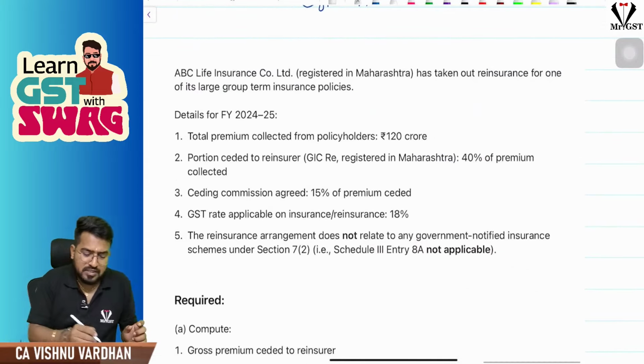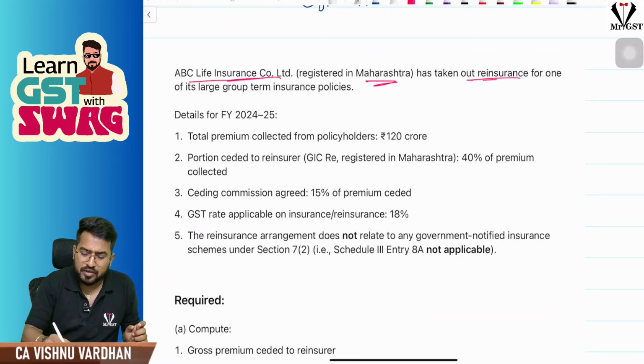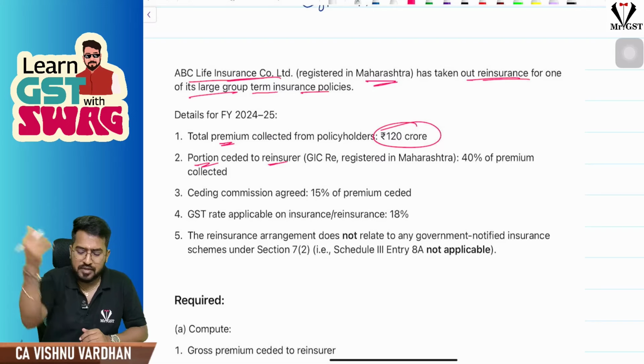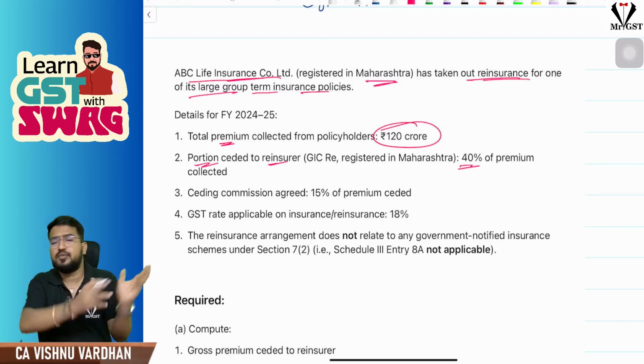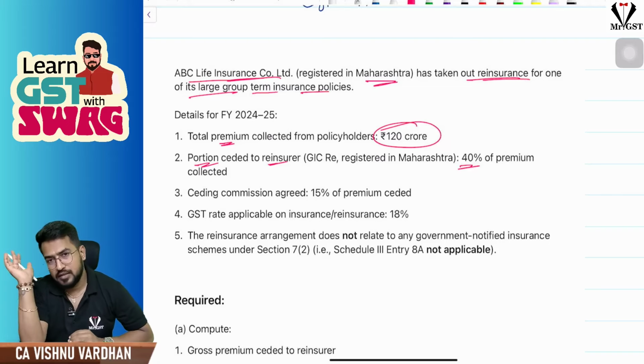See, ABC Life Insurance Company Limited, registered in Maharashtra, has taken out reinsurance for one of its large group term insurance policies. Total premium collected is 120 crores. Portion ceded to reinsurers: we have ceded 40% of the premium collected. That means the reinsurer takes 40% of the premium collected and takes that much risk also. Like that, we are ceding it.